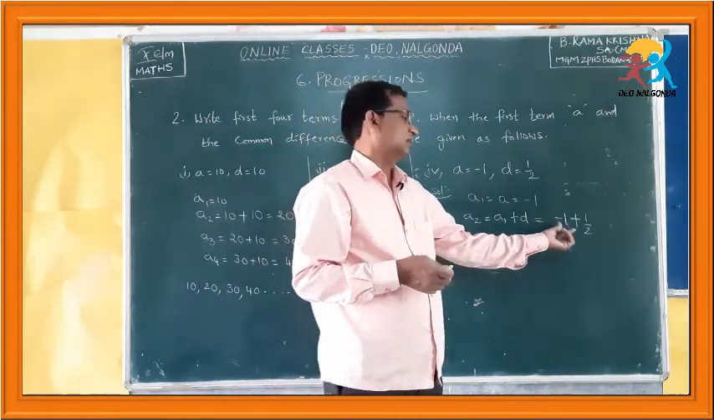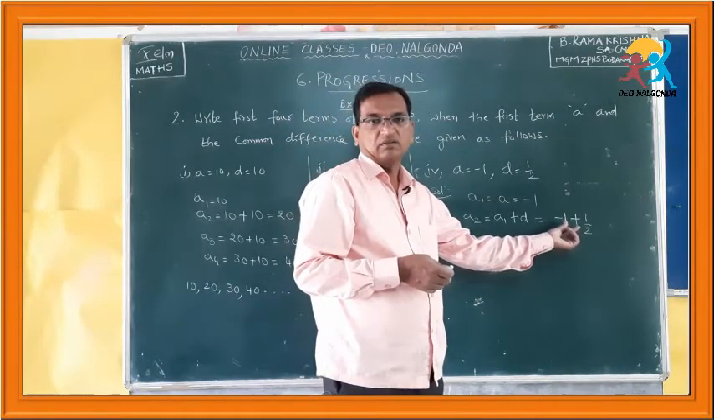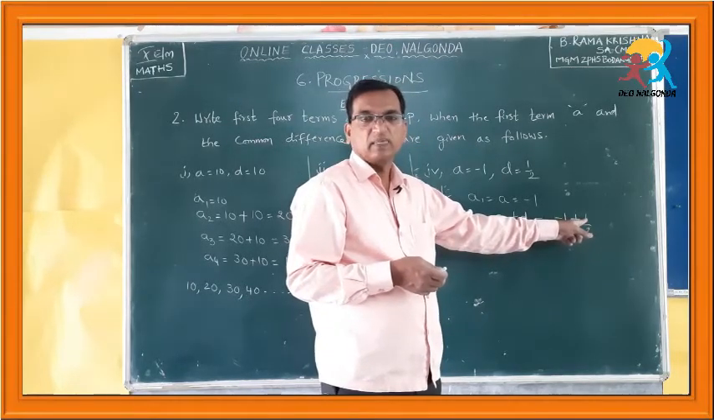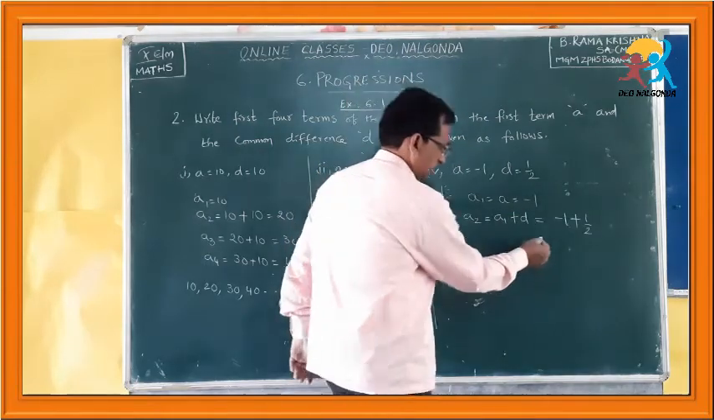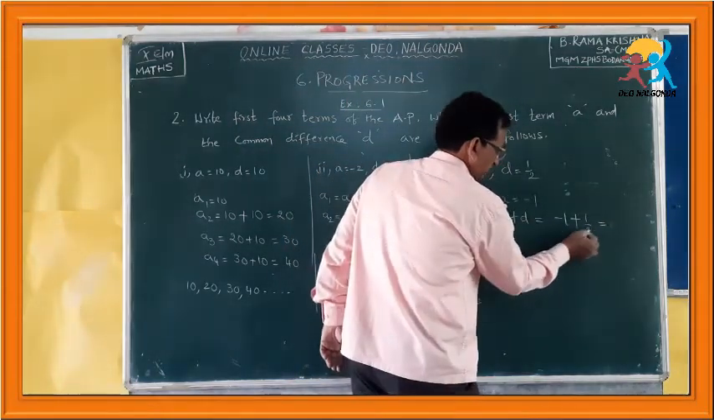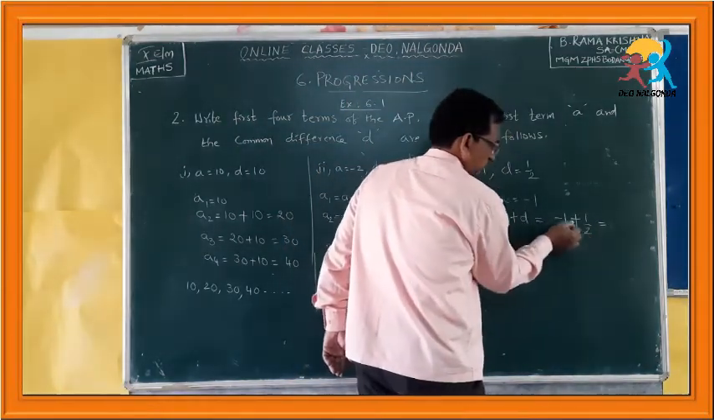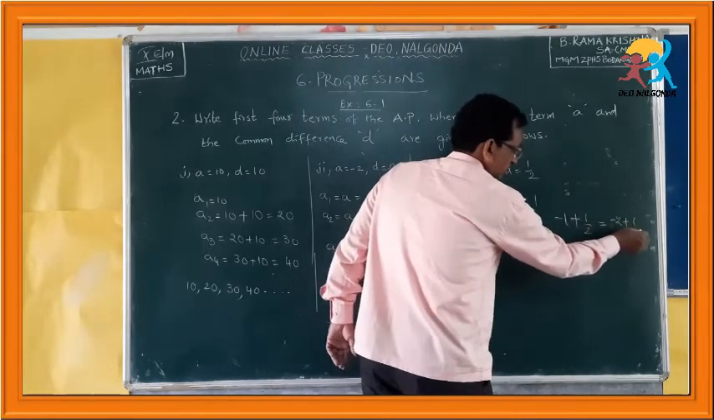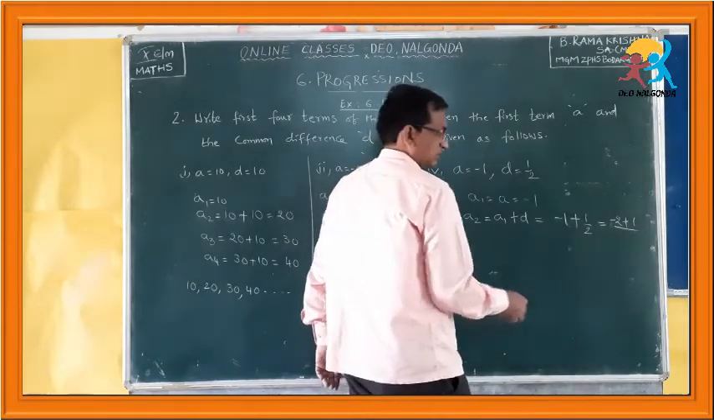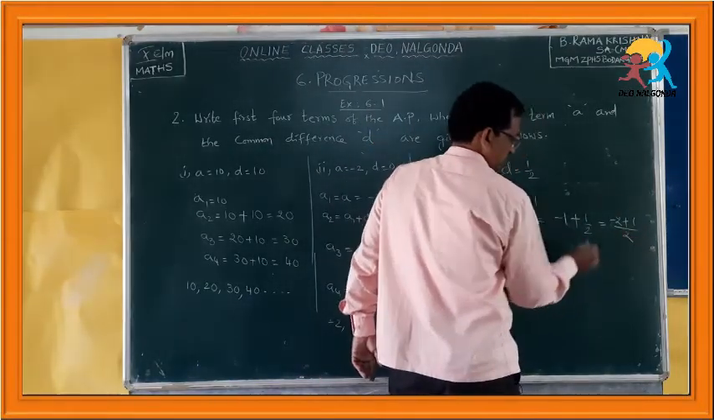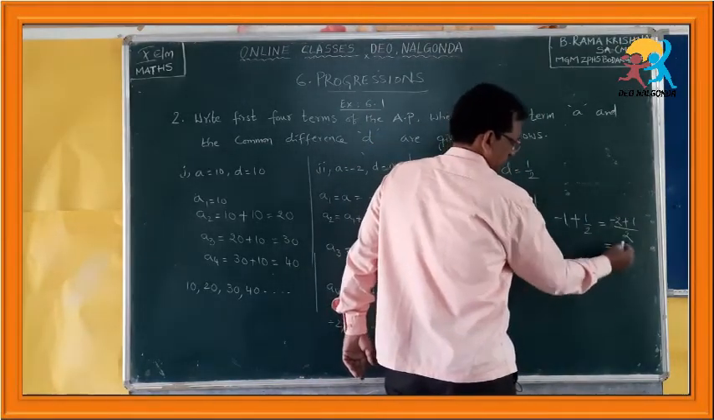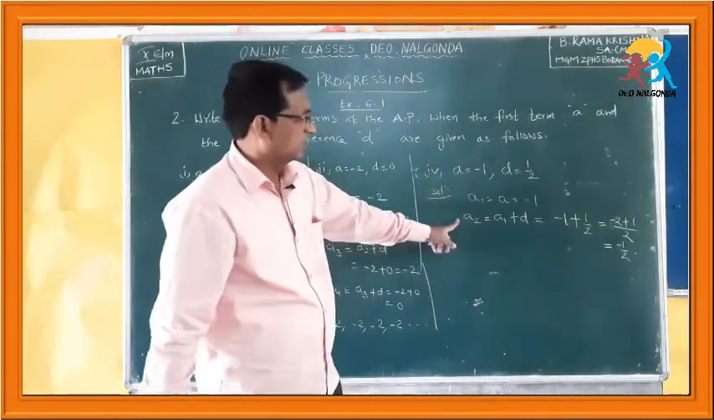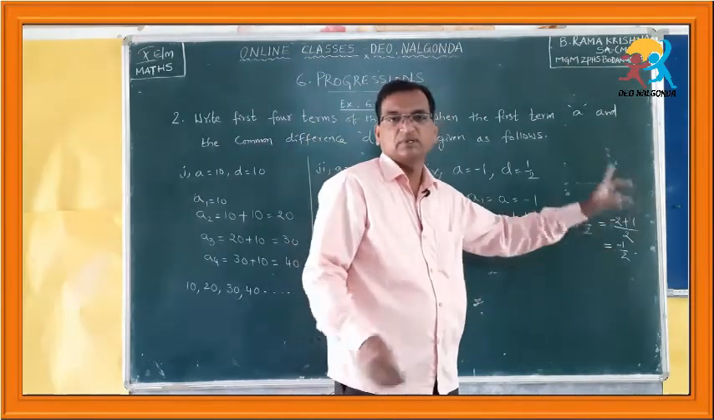Simply like a mixed fraction, you can do this. You multiply these two and add this one number, the numerator. So let us see how to. 2 into minus 1, this is minus 2, plus 1. Write this in the numerator and divided by 2. How much do you get? Minus 2 plus 1 is minus 1 by 2. So A2 is minus 1 by 2.